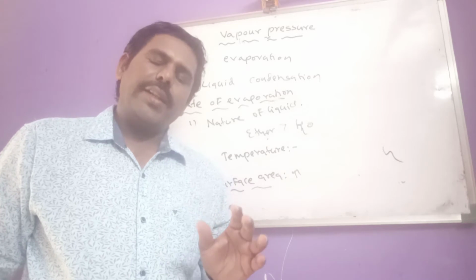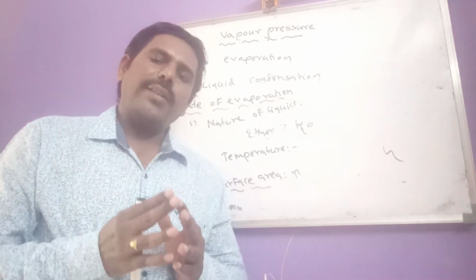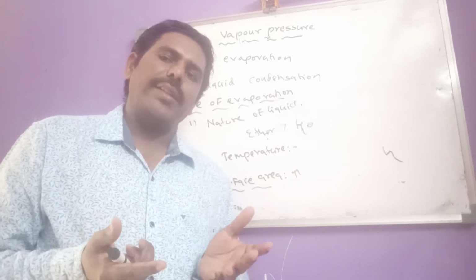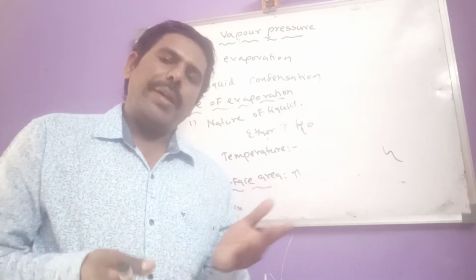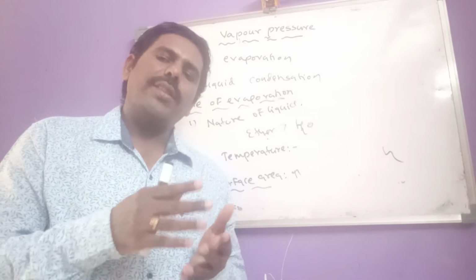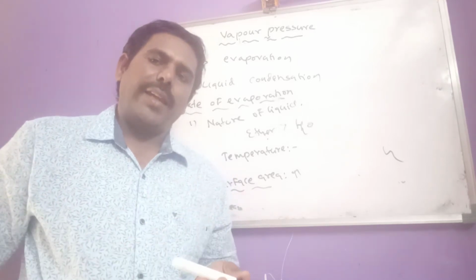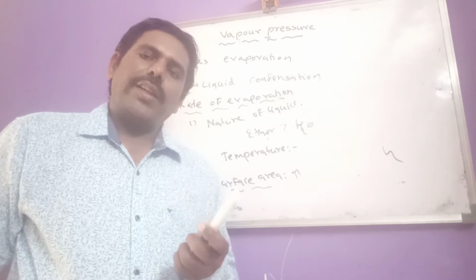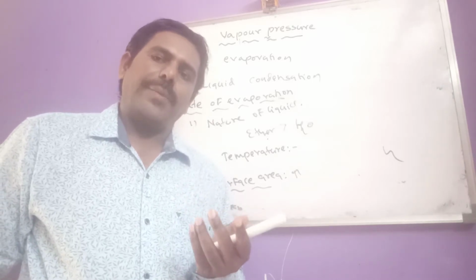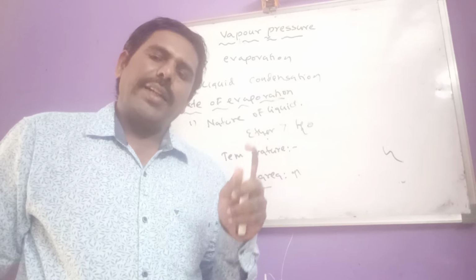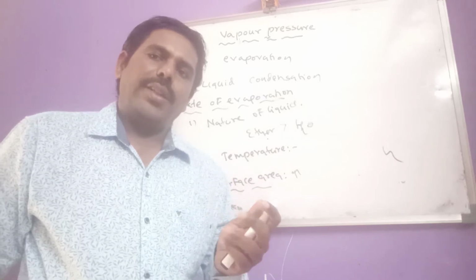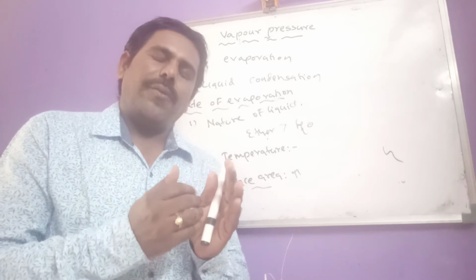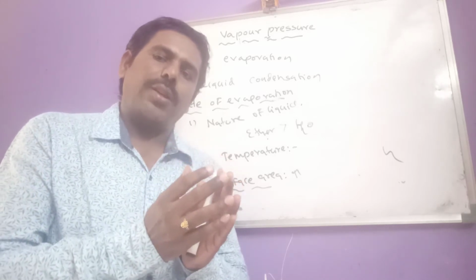For this reason, a hot liquid cools more easily in a saucer than in a cup, because a saucer has more surface area. Similarly, the water in a mud pot, not a steel pot, becomes cool, because a mud pot has a somewhat porous structure.